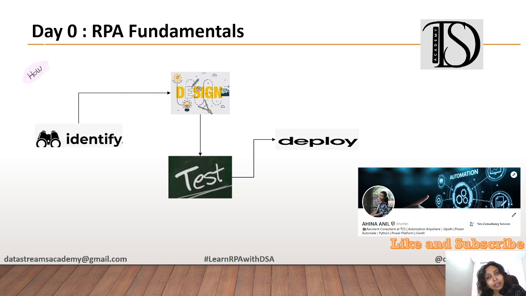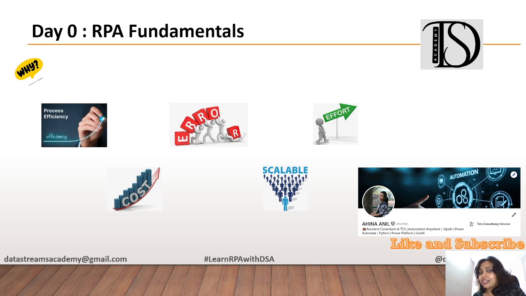Once the automation process is identified, we have to do the design, how we are going to put this process into a bot. That we need to plan. Once the planning and development are completed, we'll do the testing and check whether the output we get from the manual activity and from the bot is correct, or if there is any deviation. We'll find it out during the testing phase and then deploy it. That is how we make the robot. It's easy, right?